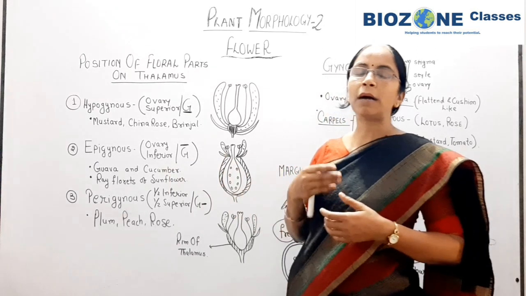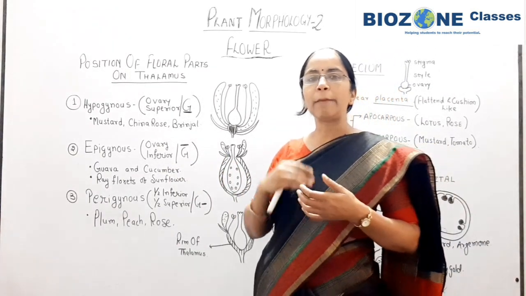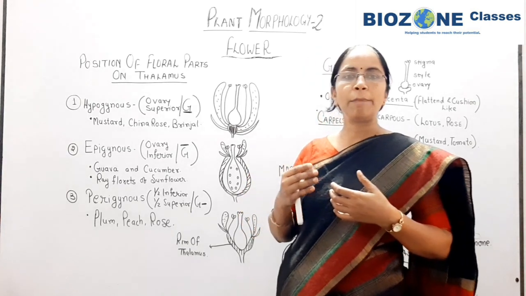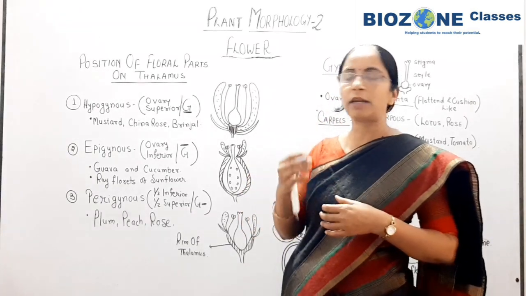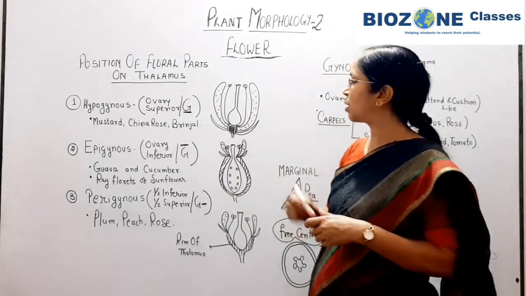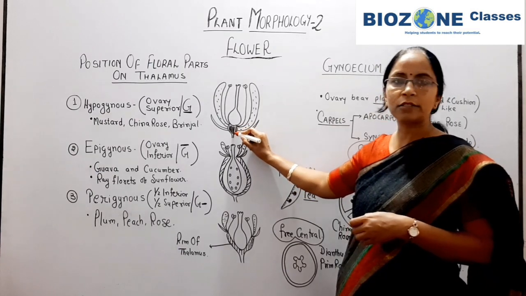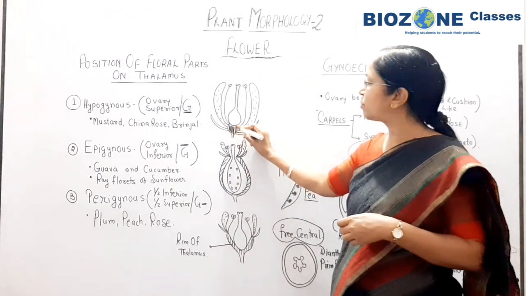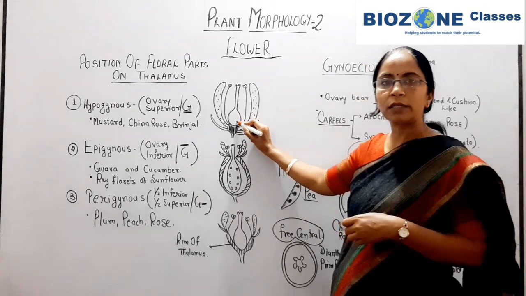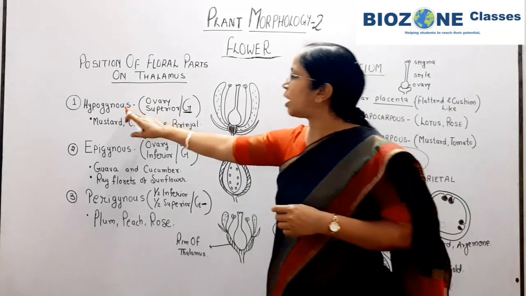When we use the term hypogynous, hypo means lower, and epi means upper or higher level. With the diagram you can clearly understand: this dotted shaded area shows the thalamus, and the ovary is situated over the thalamus. But what is the position of floral parts during hypogynous?